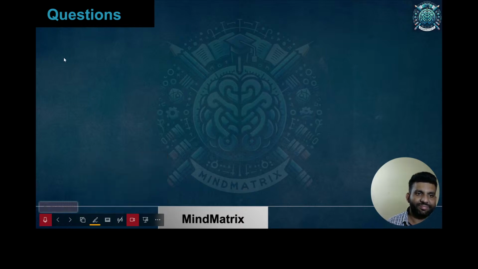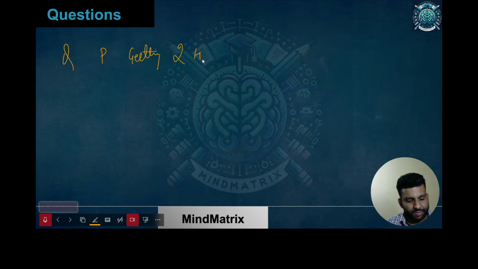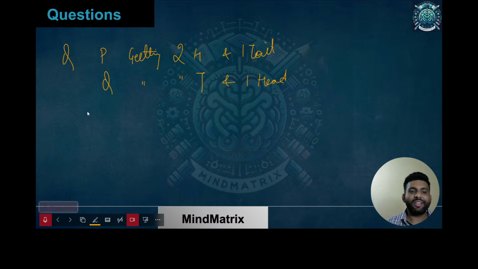Okay, so now it is being said that P was an event of getting two heads and one tail. And Q was given as getting two tails and one head, and we need to find the probability of P intersection Q. So just tell me, are both of these possible? Just think about this. The coin was tossed 3 times.